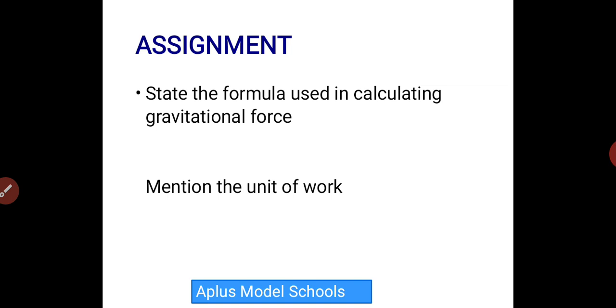I know this has not been taught in the lesson, but you have to read ahead because this topic is what we'll be doing in our next class. So I need you to read ahead and state the formula used in calculating gravitational force. And the next one is: mention the unit of work. Mention the unit of work, or better still, list the unit of work, or write down the unit of work.